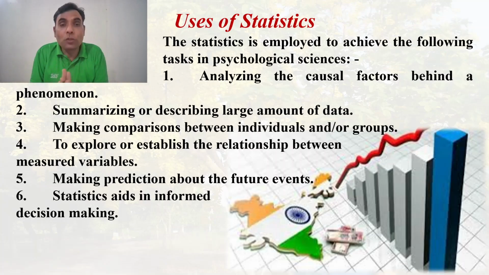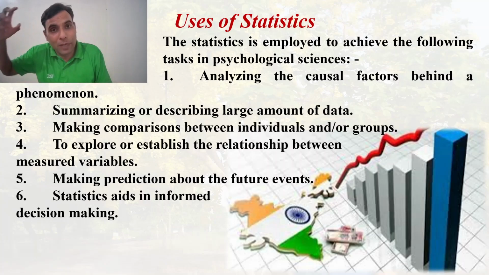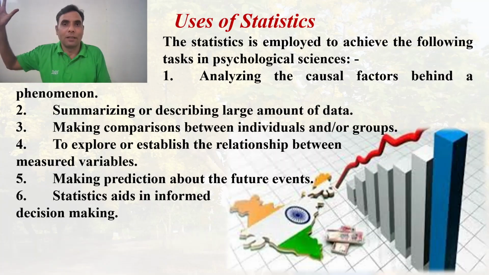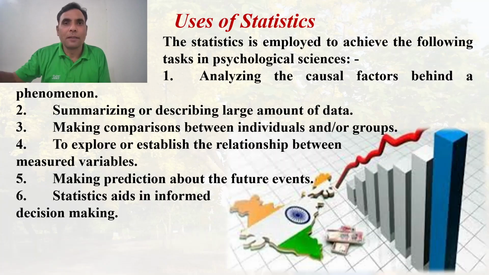Then the most important objective of science, including psychology science, is prediction. And prediction has to be as accurate as possible. And statistics helps in predicting the phenomena at the highest level of accuracy.